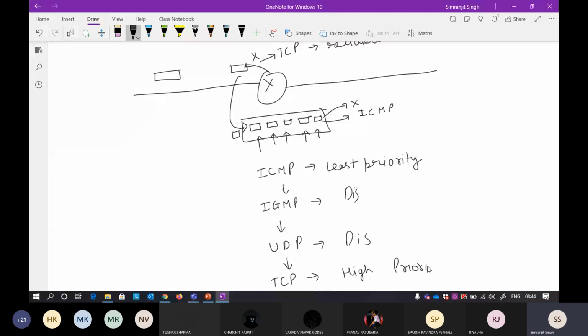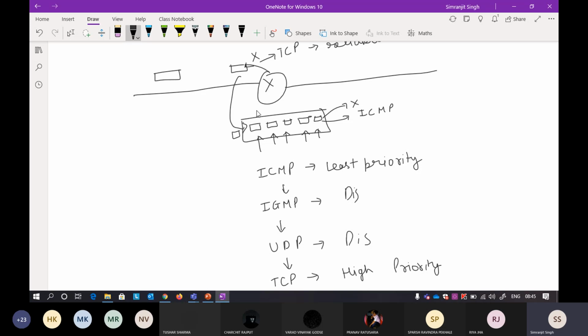If you have this particular packet in your buffer, you cannot discard it easily. Again, there may be a chance that in this buffer, all the packets that are present are using a TCP protocol. In that case, you have to discard a TCP packet, and then it is the responsibility of the sender. After timeout, it will again send the same TCP packet to the router. After some time, the buffer will be empty and it will again send the TCP packet to the router. Okay, so that is how it works. That is why the TCP protocol is one of the most reliable.